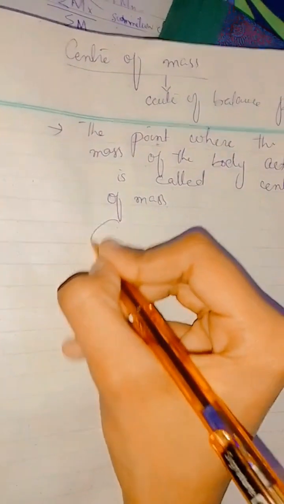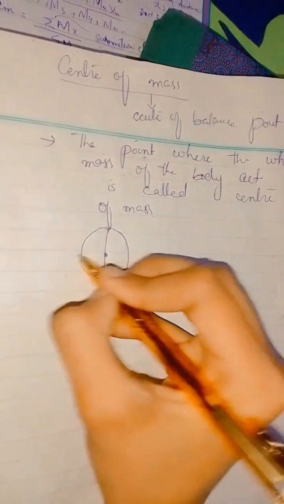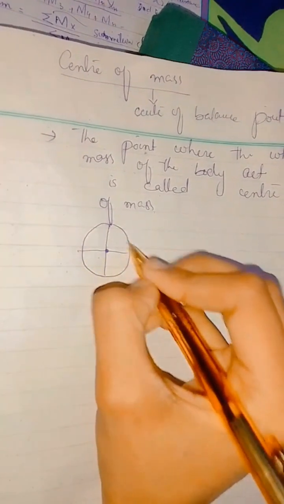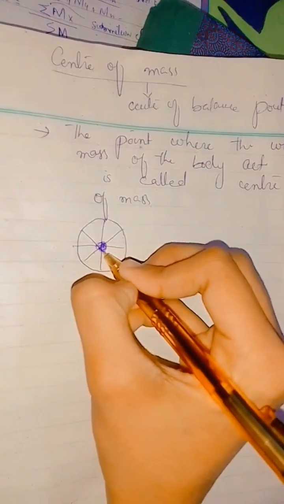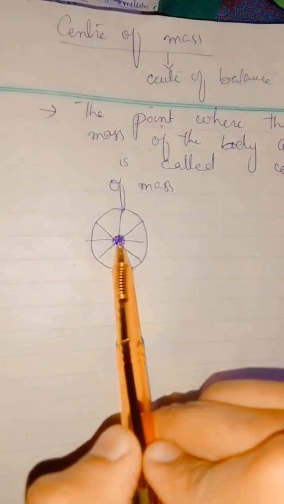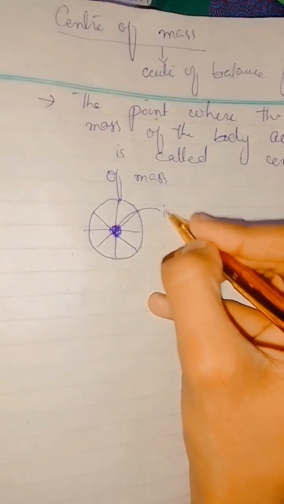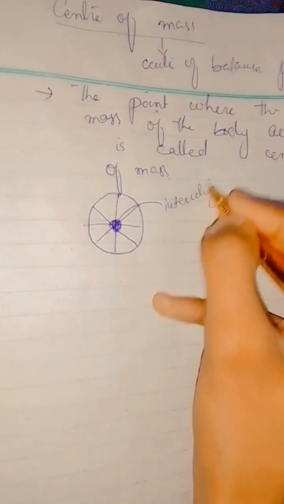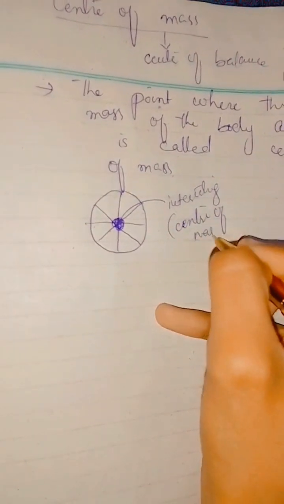For example, if there is a circle and this is the whole mass, it will intersect each other. It is not important that the intersecting point, or the point where the mass acts, will be at the center. It can be here, here, or here. I am just giving an example of an intersecting point. That point is known as center of mass.